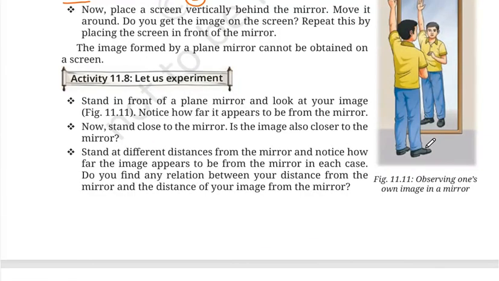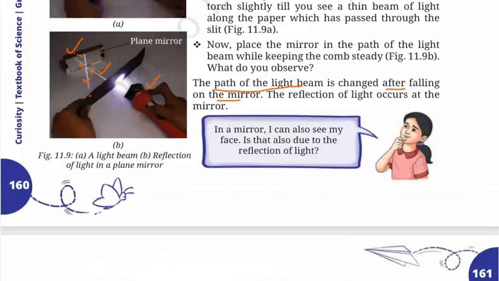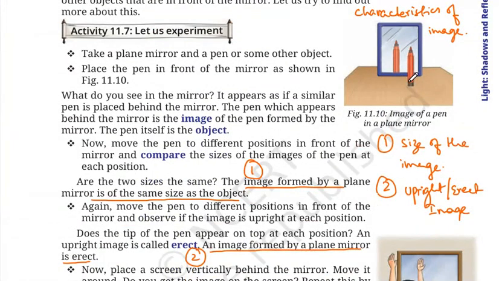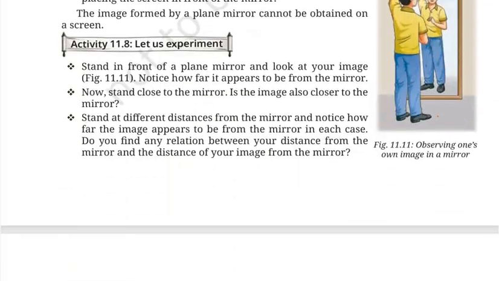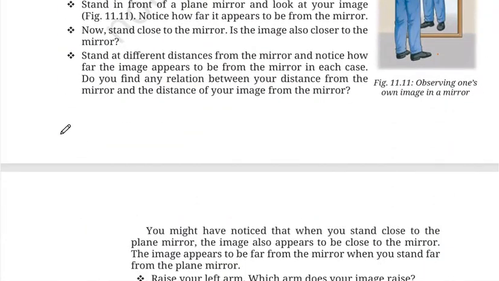Let me explain with the help of the diagram. Suppose, let me go to that pen figure. Yeah, so this is the object. The distance of the object from the mirror is suppose 2 centimeter. So the distance of the image from the mirror will also be 2 centimeter. All right. So this is the third characteristic feature of the image formed. Let me write it over here.